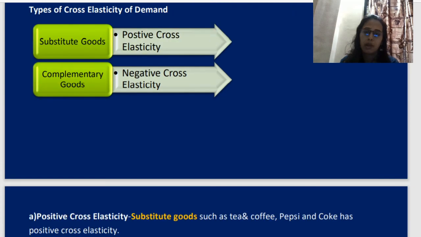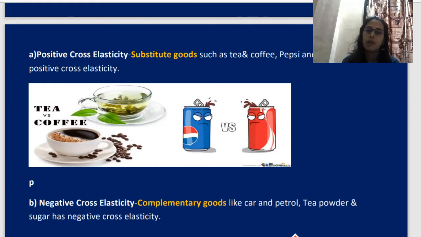How that, I will explain you. Again here also we have three types: positive, negative and zero. In income elasticity also we have seen positive income elasticity, negative income elasticity, and now cross elasticity. Same way here also. Now substitute goods such as tea and coffee, Pepsi and Coke have positive cross elasticity. How, I will explain you.